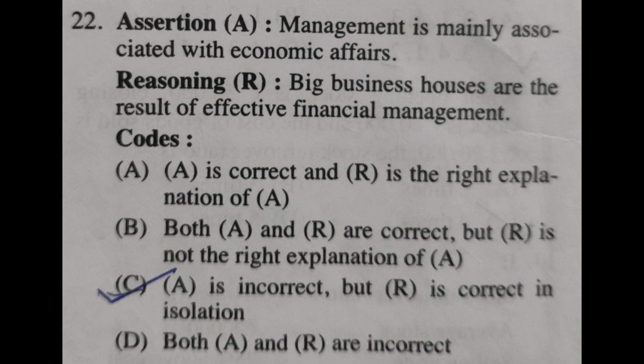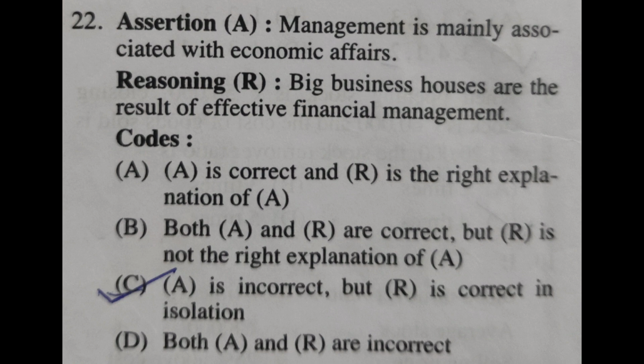Next question, assertion and reasoning kind of question. Assertion: Management is mainly associated with economic affairs. Reasoning: Big business houses are the result of effective financial management. So the codes are: option A, A is correct and R is the right explanation of A. Option B, both A and R are correct but R is not the right explanation of A. Option C, A is incorrect but R is correct in isolation. Option D, both A and R are incorrect.